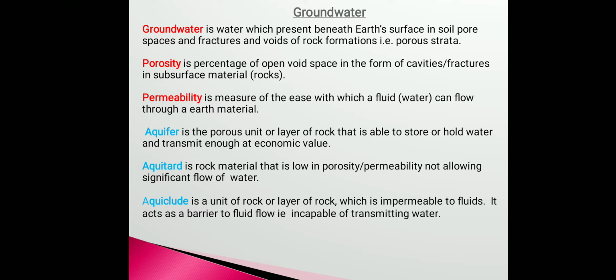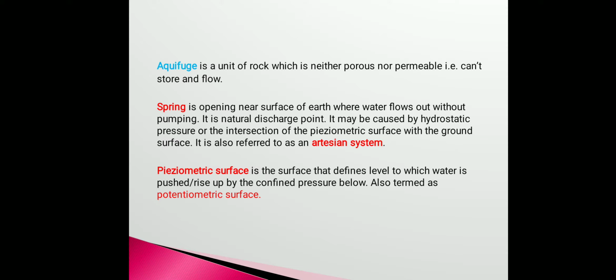Then an aquitard is a rock material that is low in porosity or permeability, not allowing significant flow of water. An aquiclude is a unit or layer of rock which is impermeable to fluids. It acts as a barrier to fluid and is incapable of transmitting water. Then another rock body, that is an aquifuge, is a unit of rock which is neither porous nor permeable, that is, it can't store as well as flow the water.